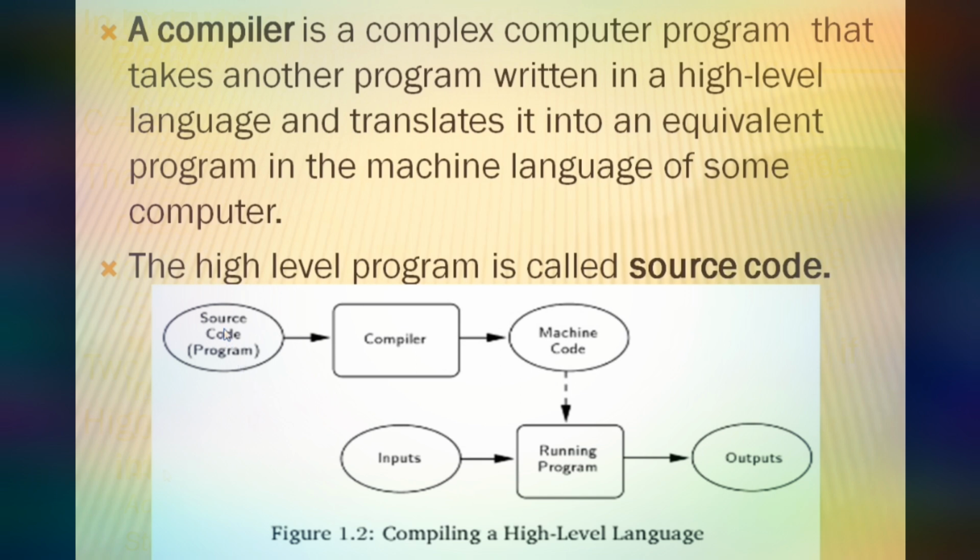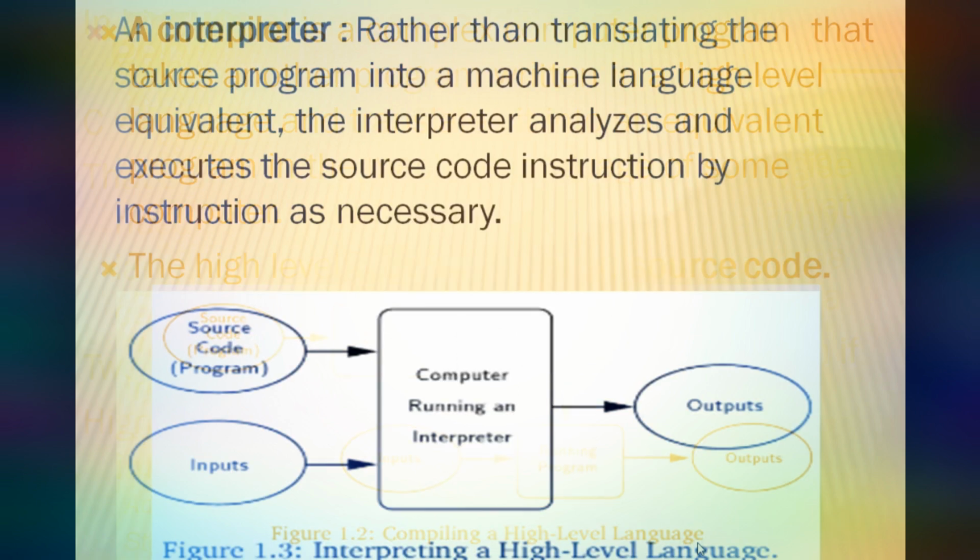See the block diagram. Source code passes to the compiler. The compiler translates source code into machine code. After that, the machine code executes, we run the program by taking inputs, and we get the output. This is the block diagram of compiling a high-level language.